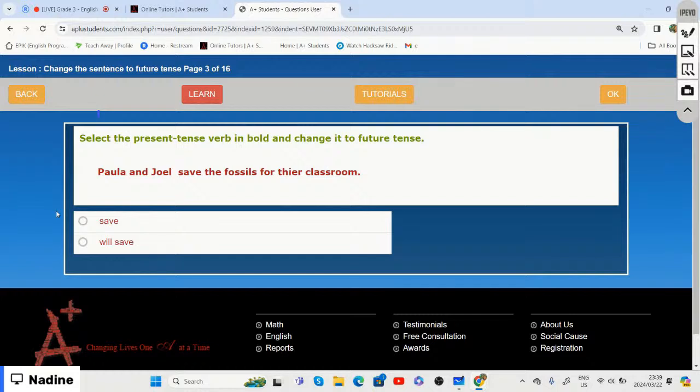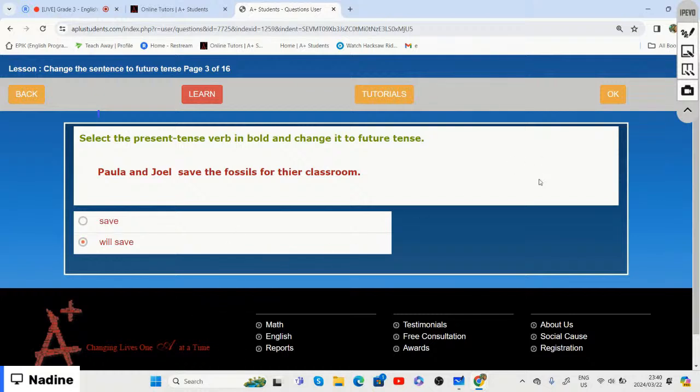All right, then if we choose the correct answer to show that we are changing that sentence from present tense to the future tense, then we can say Paula and Joel will save the fossils for their classroom.